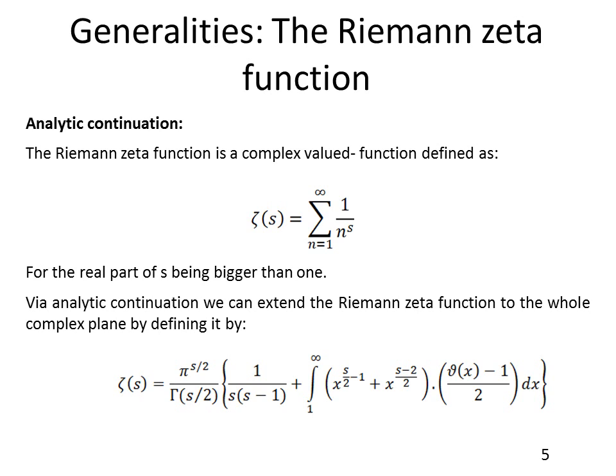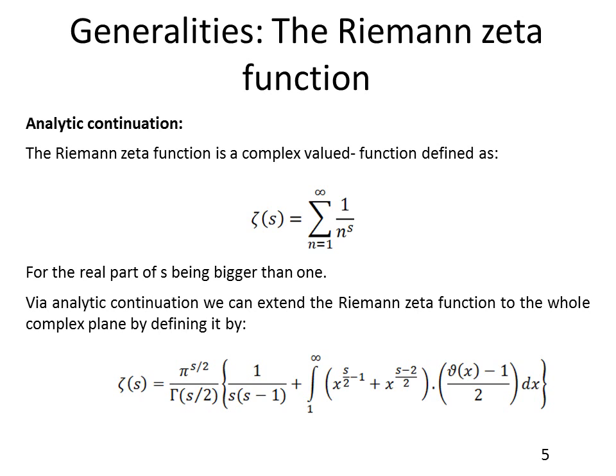Now, the Riemann zeta function in its basic form is given by the relation zeta(s) equals the sum from n equals 1 to infinity of 1 over n to the power of s, where s is a complex number with its real part bigger than 1. Of course, the validity of this definition is justified by the integral test. Now, as we mentioned earlier, Riemann was able to extend this function to the whole complex plane, with the exception of a simple pole at s equal to 1, and he was able to do that by defining it with the following relation. Of course, the derivation of this relation is shown in the full research.